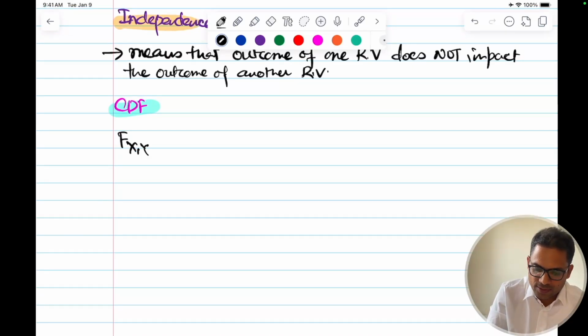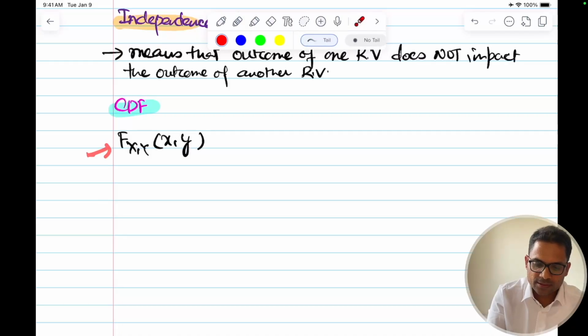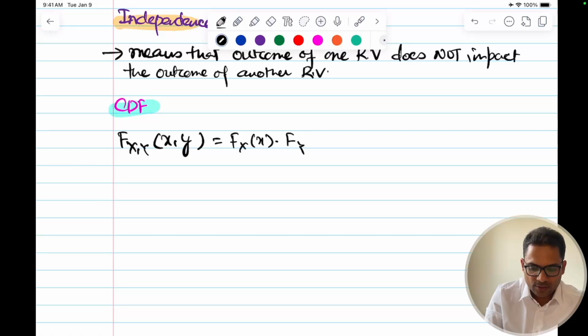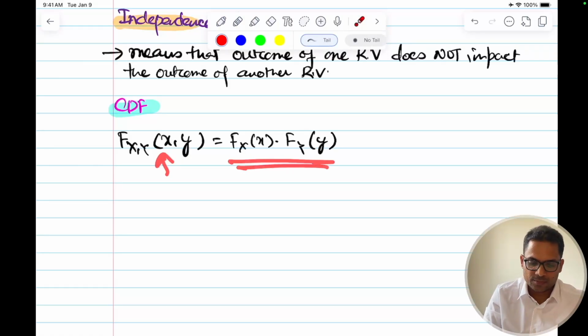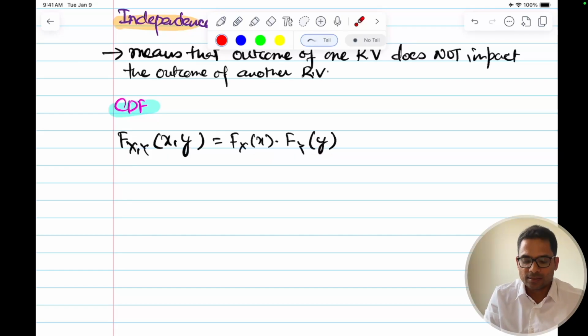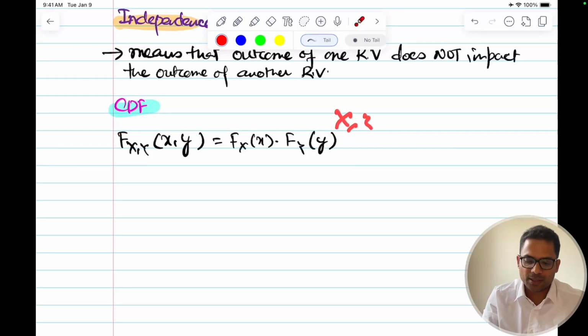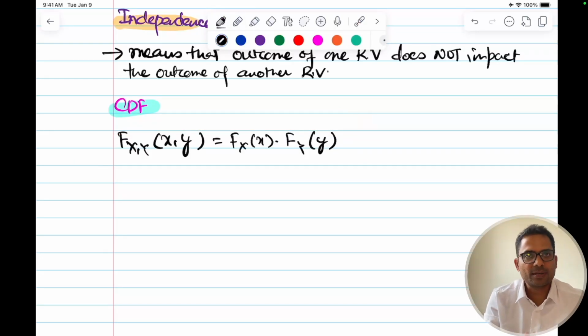If we write F_XY(x, y), this capital F is for the CDF, this is equal to F_X(x) into F_Y(y). So the joint probability is the product of the probabilities. Then these two variables X and Y are independent. So this is in context of X and Y.